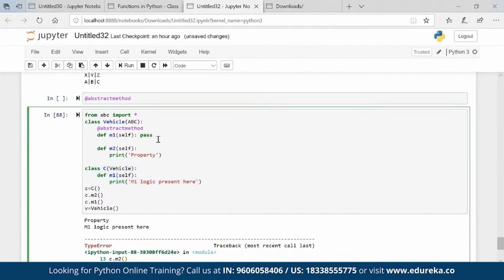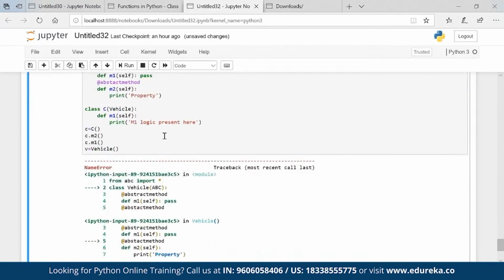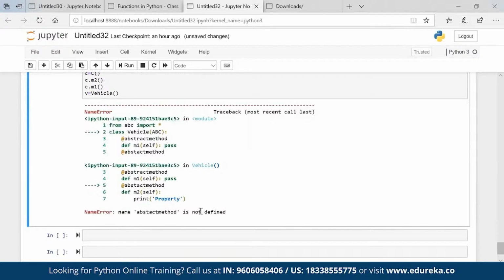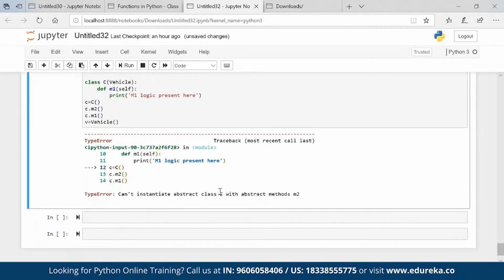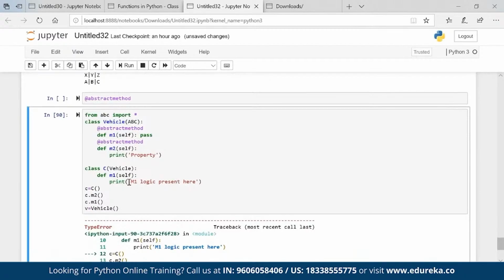Suppose this method m2 is also an abstract method, then what will happen? You see I'm getting an error: cannot instantiate with abstract method m2. So basically what's happening here now is that I am not able to get the m2 property from the parent because m2 is also not properly built.